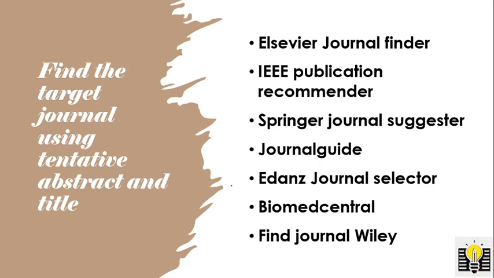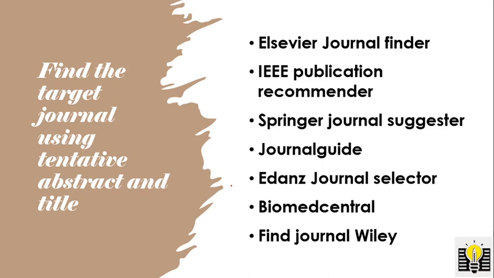These are the list of finders, the most popular finders I am giving: Elsevier Journal Finder, IEEE Publication Recommender also there, Springer Journal Suggester also there, Journal Guide also there. So these are the major journal finders. From these platforms, we can get the list of journals based on our tentative abstract and title.